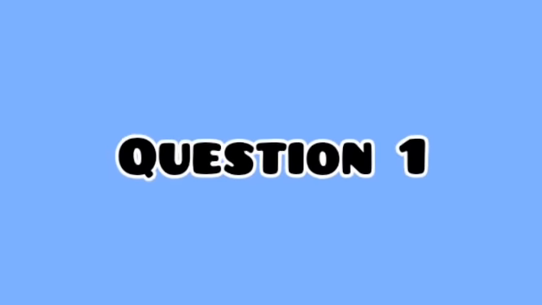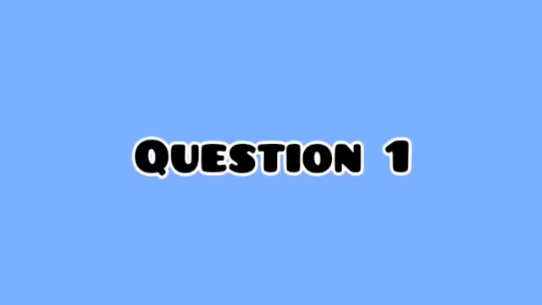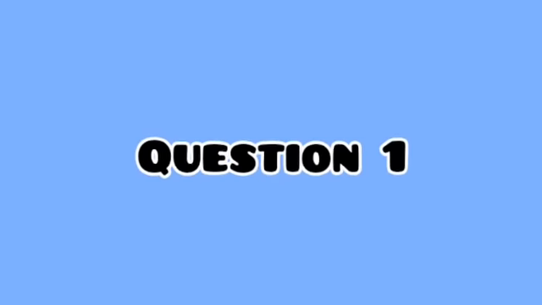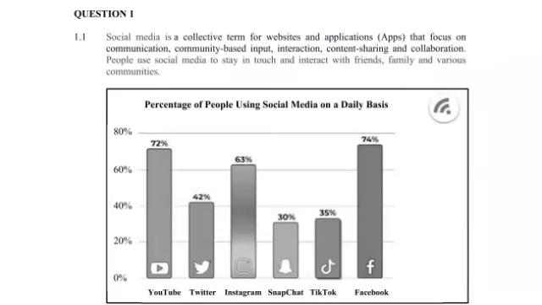Now that that's out of the way, let's get back to our question paper, starting with question 1. This question paper had 4 questions in total, and at the beginning we obviously have question 1.1, and it says social media is a collective term for websites and applications, in brackets apps, that focus on the communication, community-based input, interactions, content sharing, and collaboration.